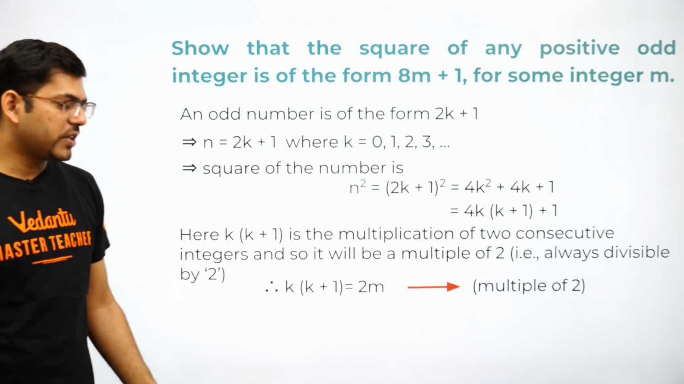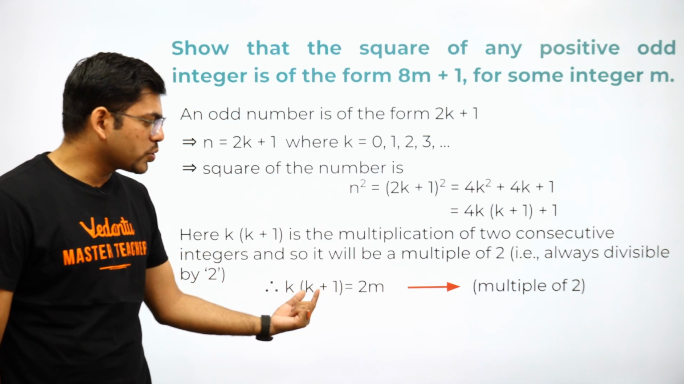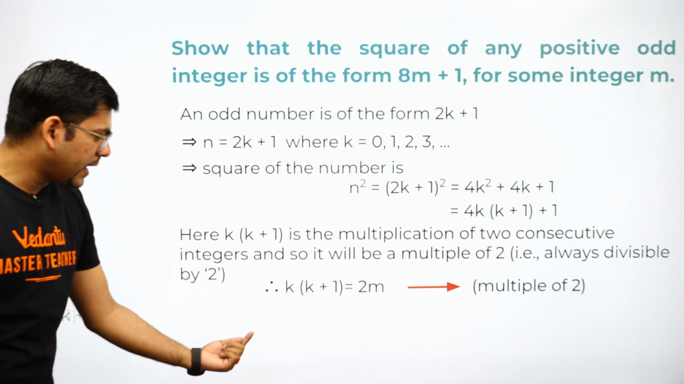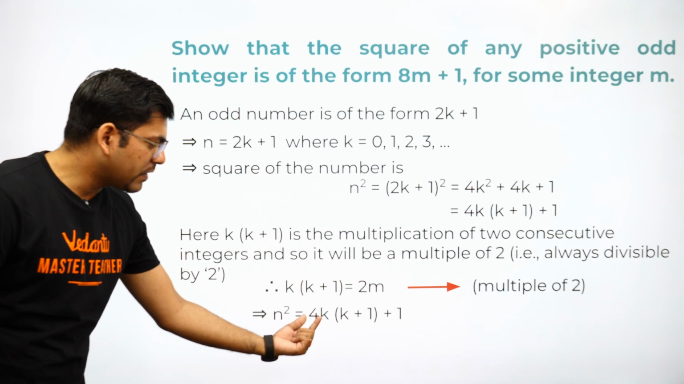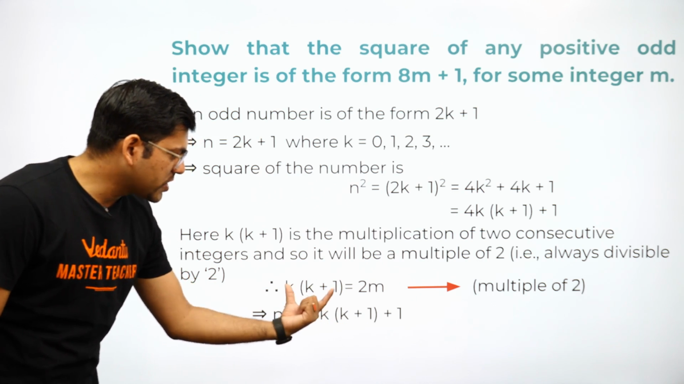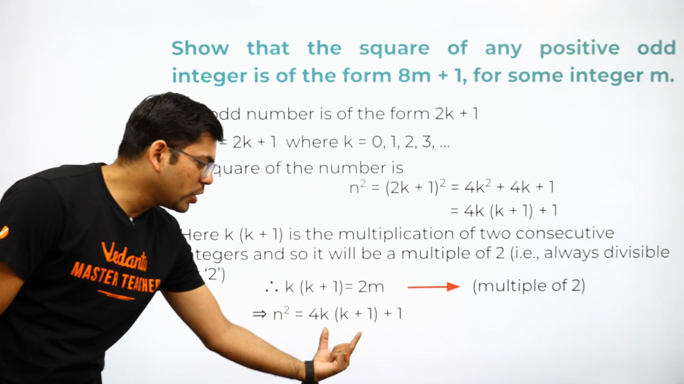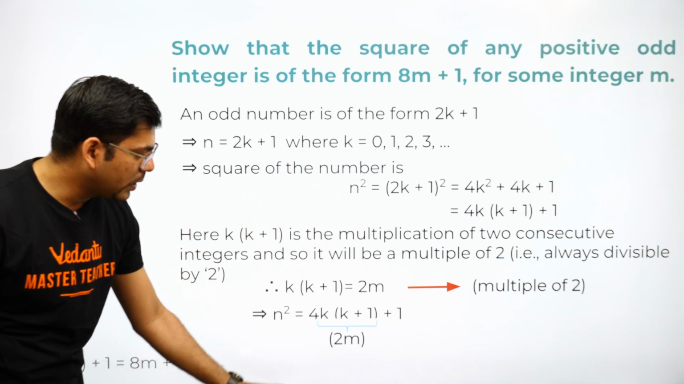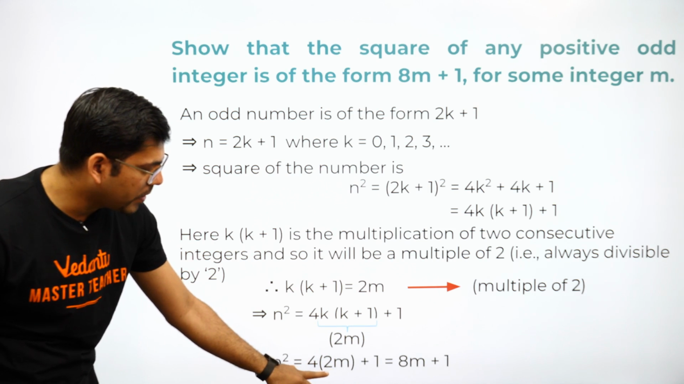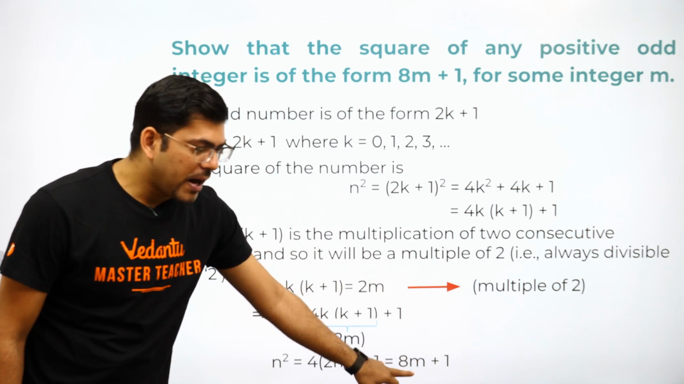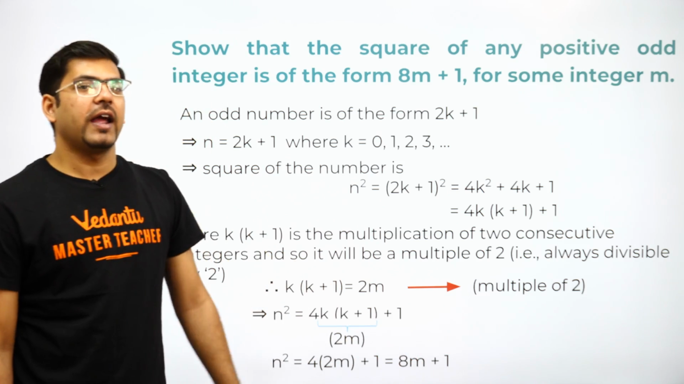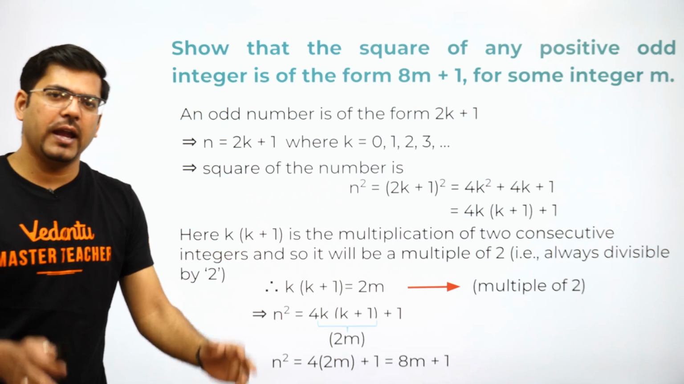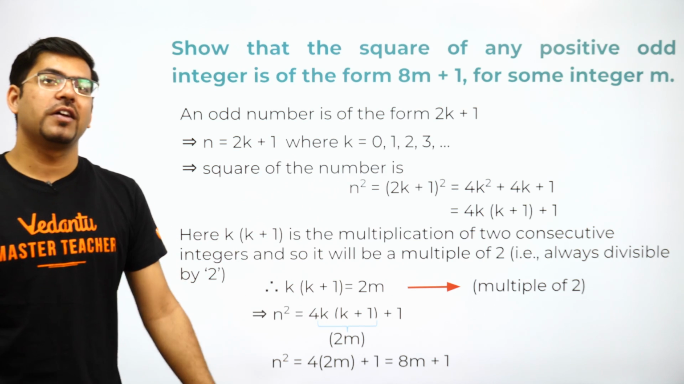Now you can write down that this k into k plus 1 is a multiple of 2, so it can be written in the form of 2m. Similarly, in the next step, n square was 4 into k into k plus 1. So this k into k plus 1 is 2m. Marking it as 2m, you can write that 4 into 2m would be 8m, a multiple of 8, plus 1. And hence you have proved that the square of any number is always of the format 8m plus 1.